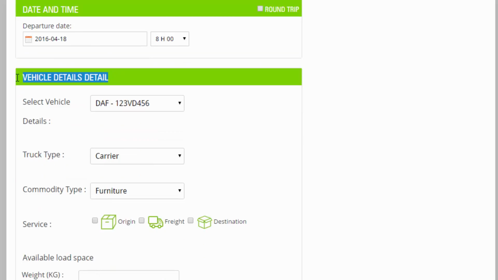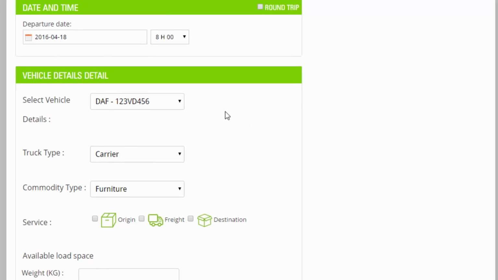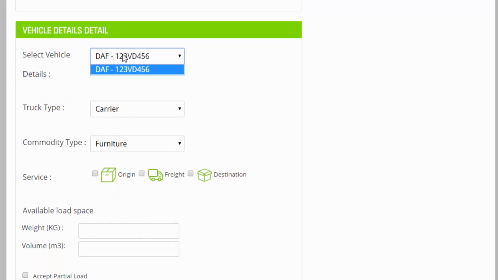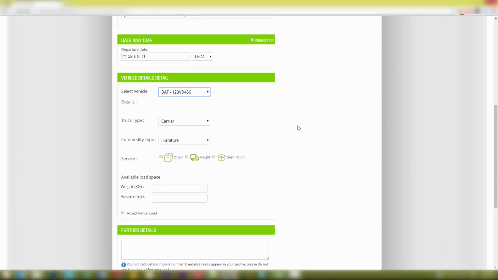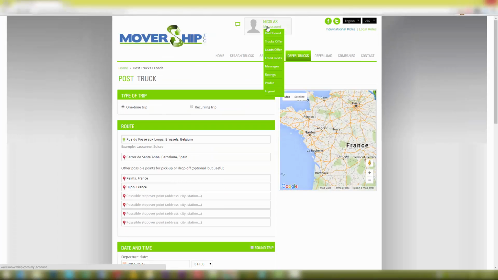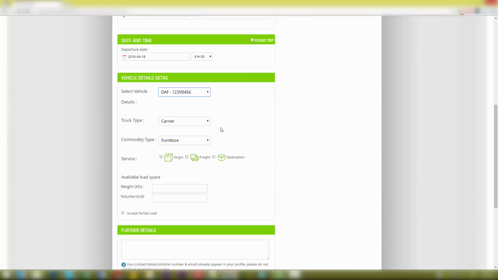Then, in your vehicle details, you can select one of your trucks that you set previously in your account when you go in your dashboard or profile, and you can add all your vehicles.